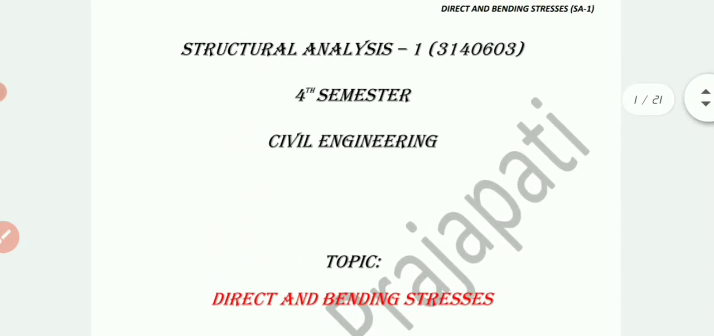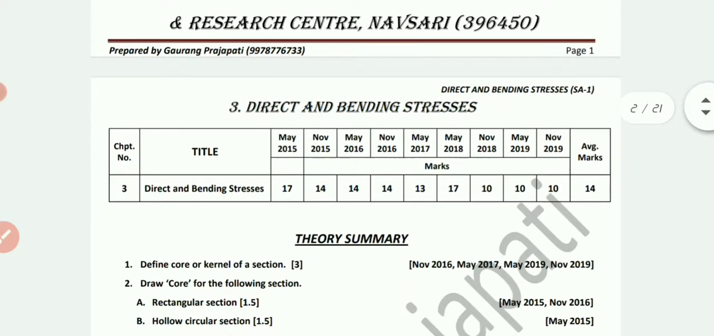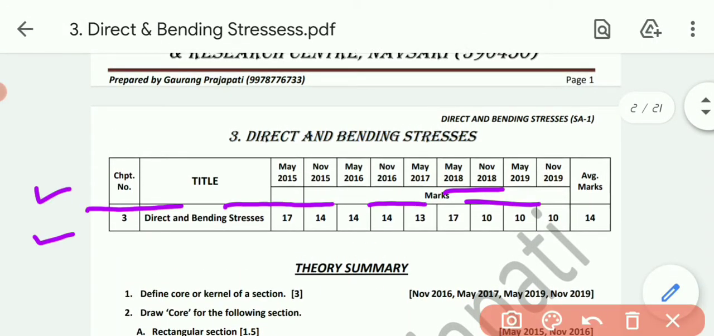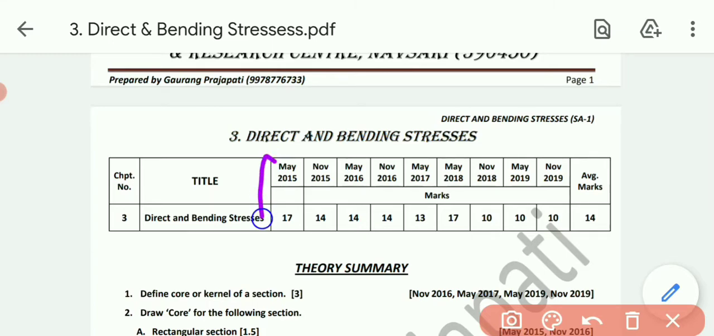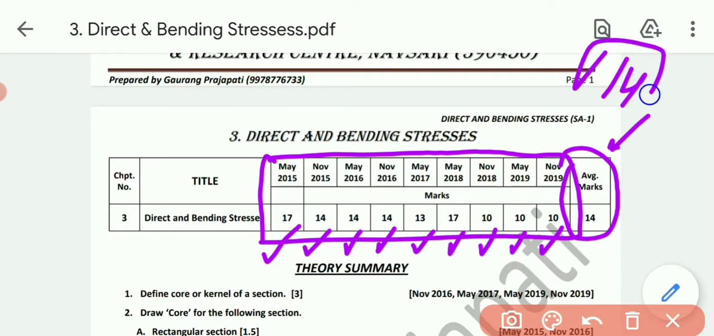Today I am going to cover the chapter of direct and bending stresses of the subject Structural Analysis 1, 4th semester Civil Engineering. First, let's see the weightage of the chapter. The weightage of the chapter in the GTU examinations are 17, 14, 14, 14, 13, 17, 10, 10, 10 in all the previous examinations. On an average, the weightage of this chapter is 14 marks. So this is one of the most important chapters of the subject.